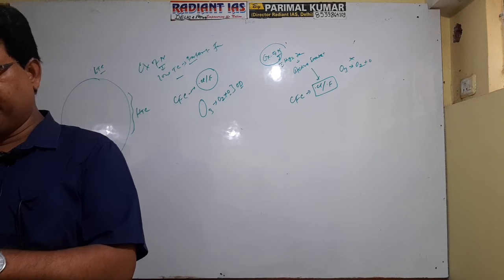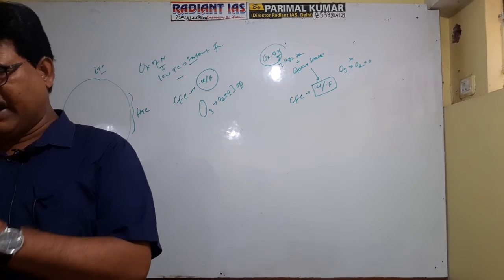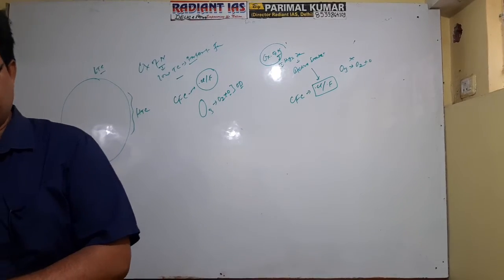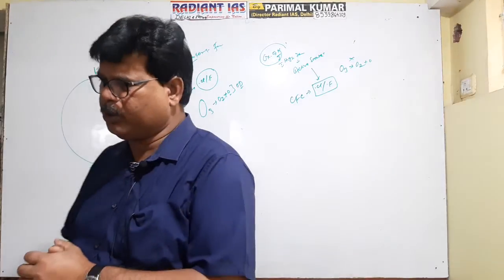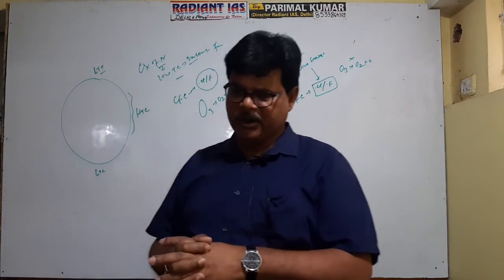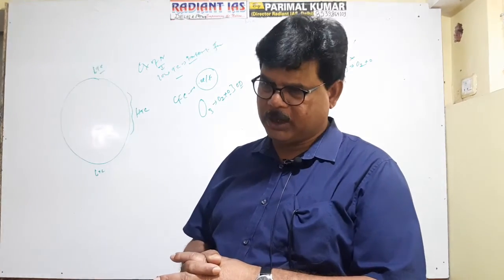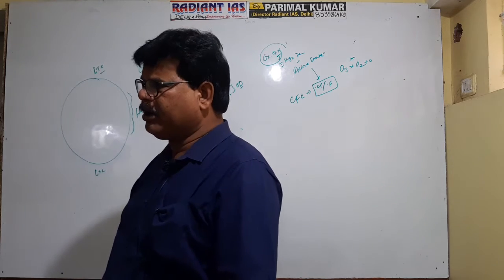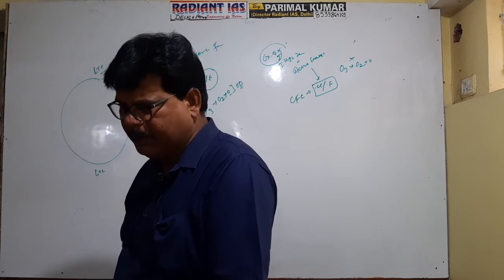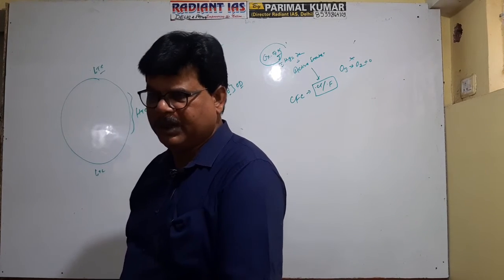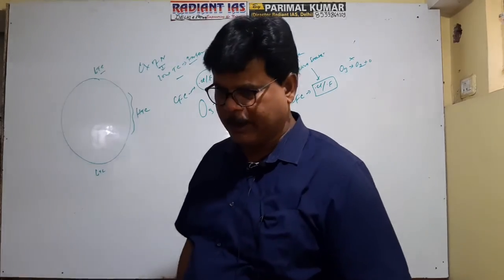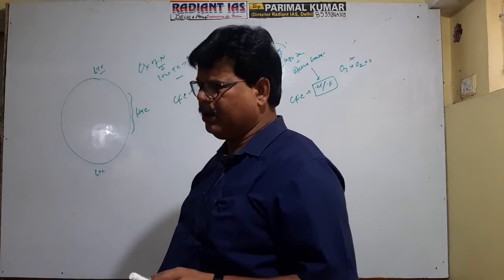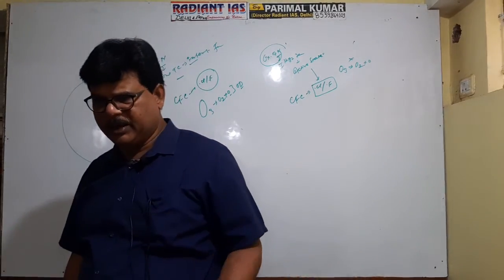So what is the role played by the ozonosphere? Actually, the ozonosphere is a part of the stratosphere. It means there are two parts of the stratosphere. One part is referred to as ozonosphere, and the second part is referred to as isothermal zone. And the stratosphere is characterized by inversion of temperature with an average rate of 5.5 degrees Celsius per kilometer. Then you see, the third layer is the mesosphere.